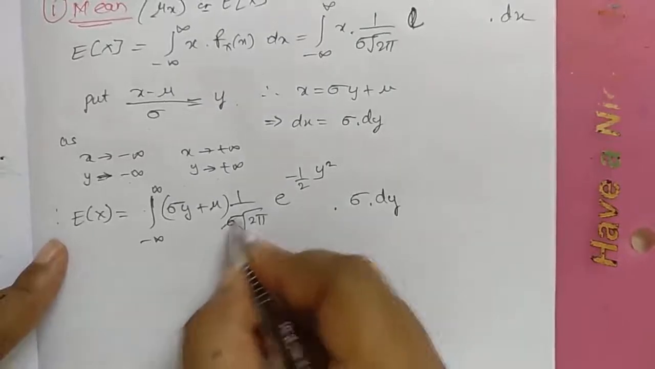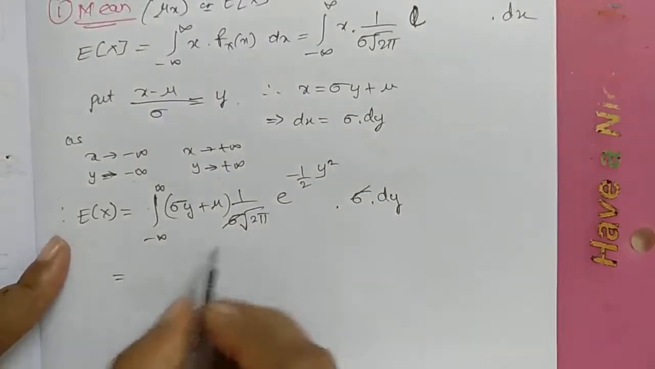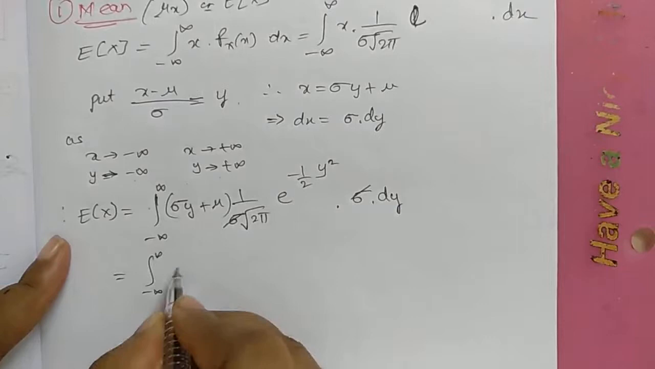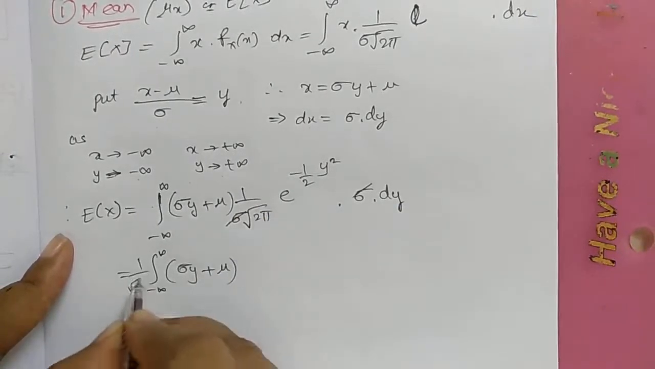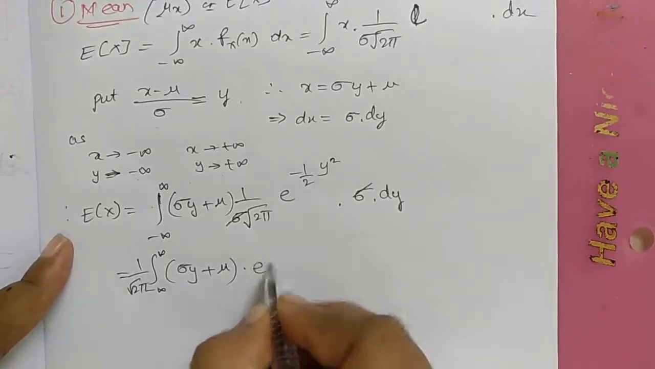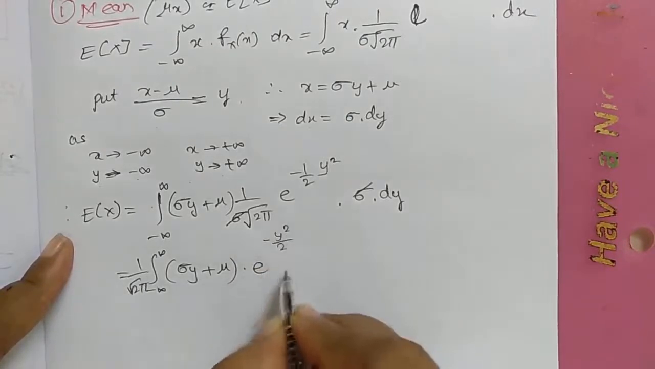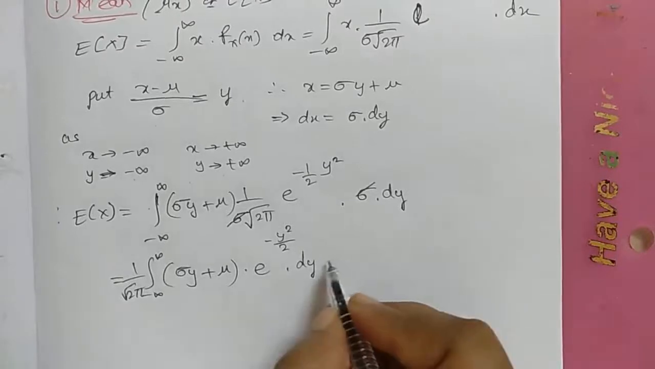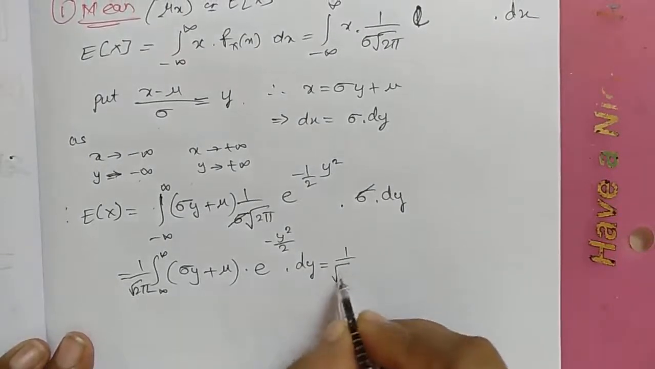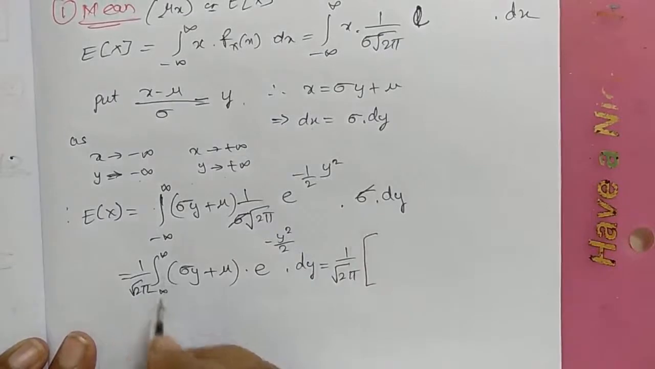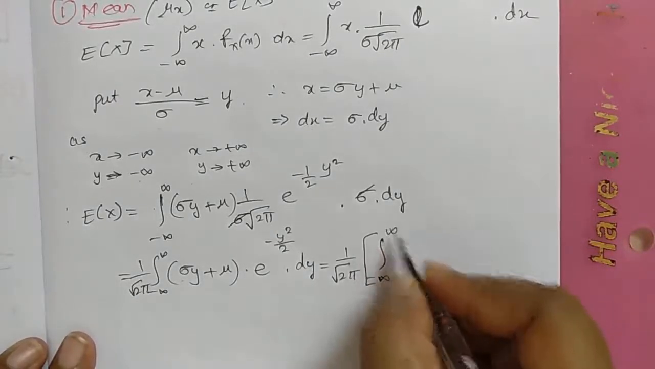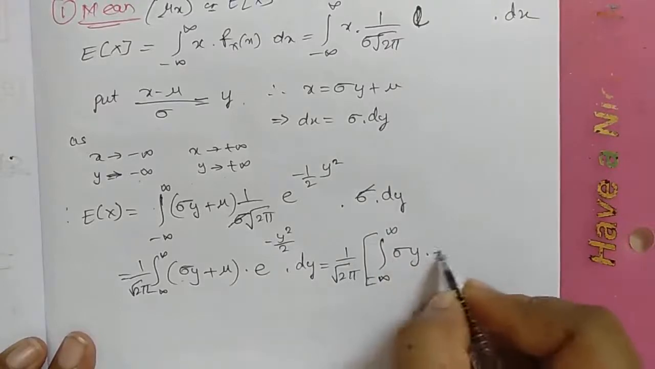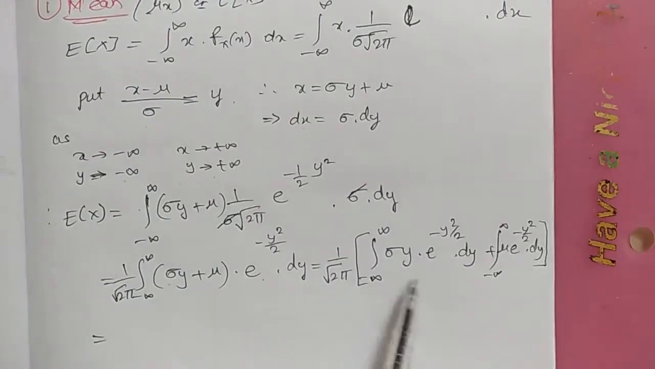Here the sigma and the sigma will get cancelled. I'll rewrite minus infinity to infinity sigma y plus mu. So 1 by root 2 pi I'll write here into e power minus y square by 2 into dy. So this can all be written as 1 by root 2 pi. I'll split this, multiply and split, write it twice. Integration from minus infinity to plus infinity sigma y into e power minus y square by 2. So now here I have just split it up and written.